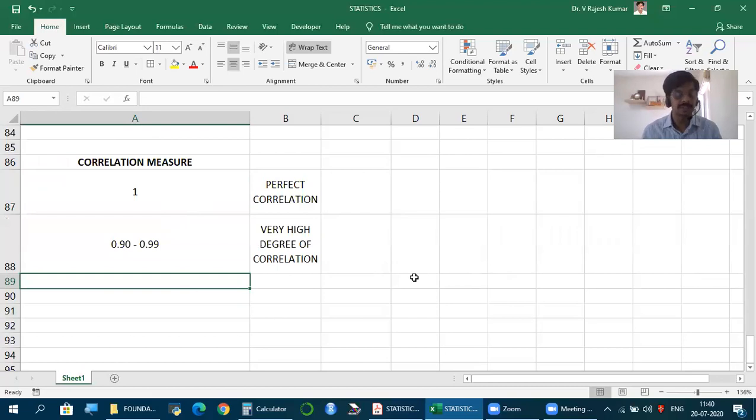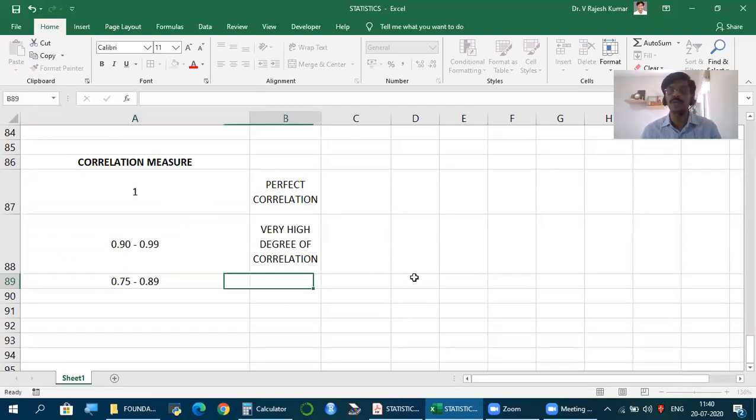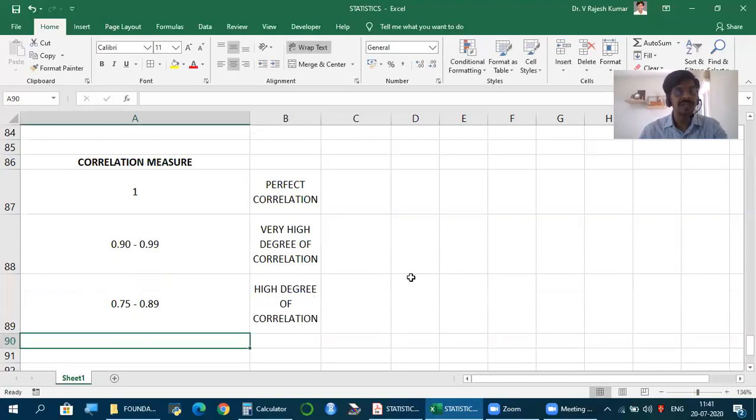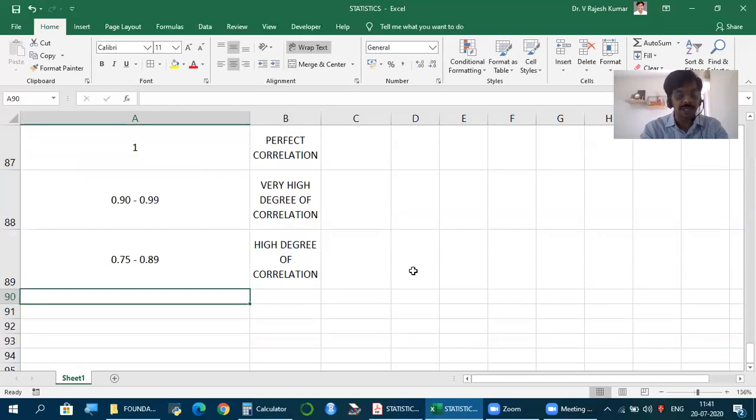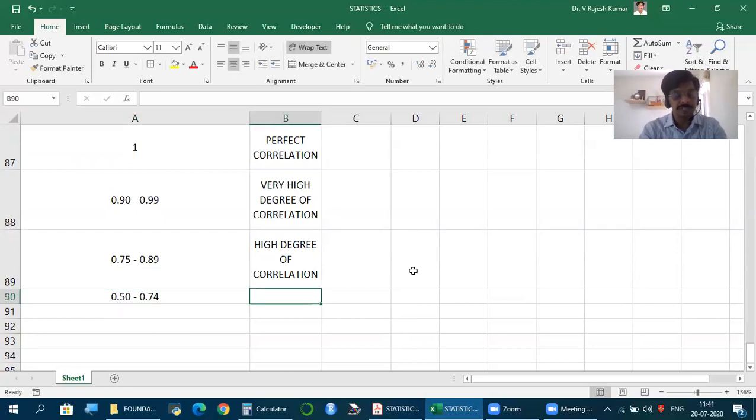Where the correlation is between 0.75 and 0.89, we say there is high degree of correlation. Where the correlation is between 0.5 and 0.74, we say there is moderate degree of correlation.